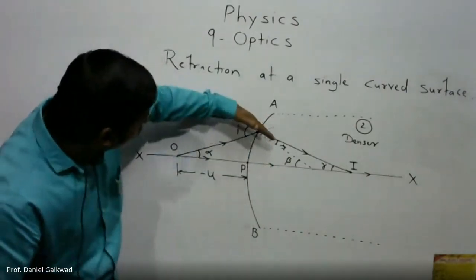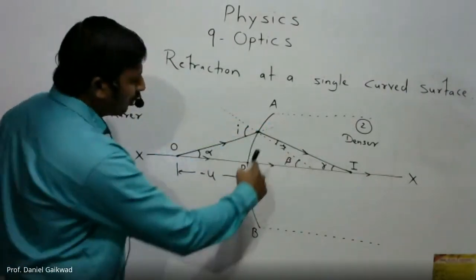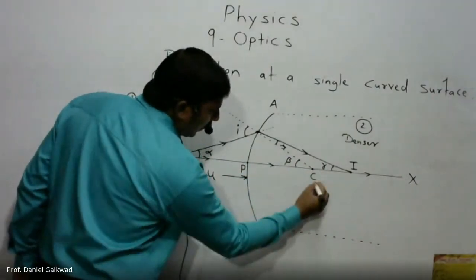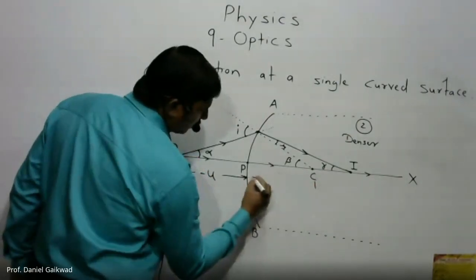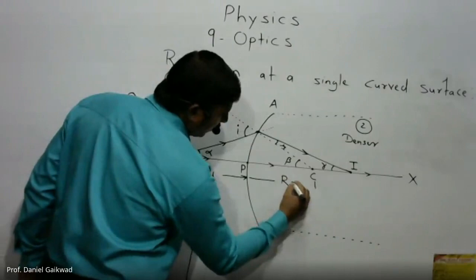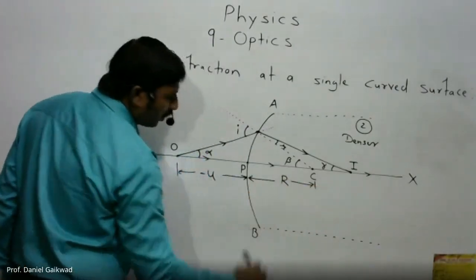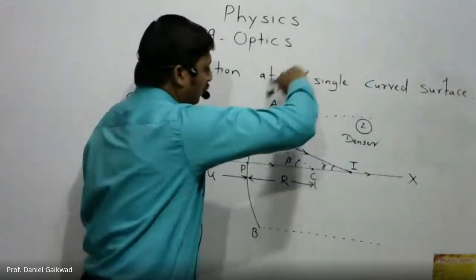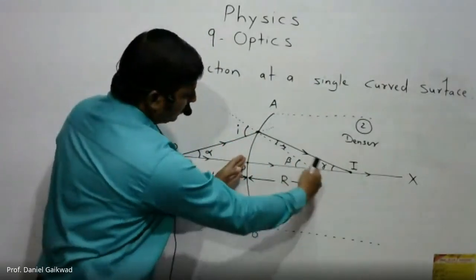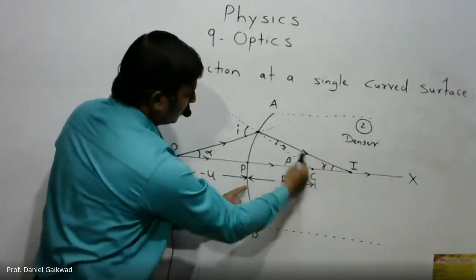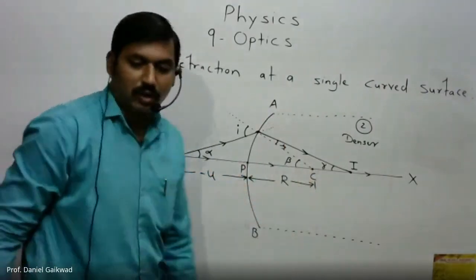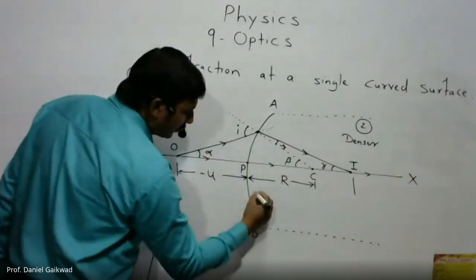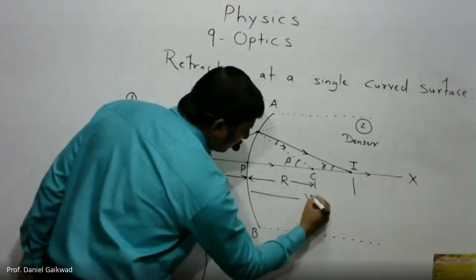This will be the normal to the surface, and the normal intersects at this point. So this is called the center of curvature C. And the distance from the surface to the center of curvature is taken as capital R. That is called the radius of curvature. So this is a circle or sphere here. If we complete the circle, it has a center and corresponding radius. For this curve, it is called the radius of curvature. Image is formed at this place, so this distance is the image distance v here.